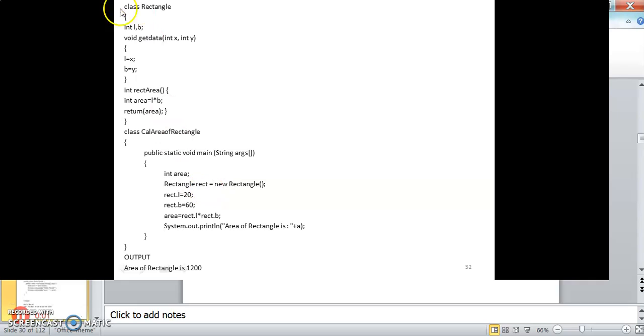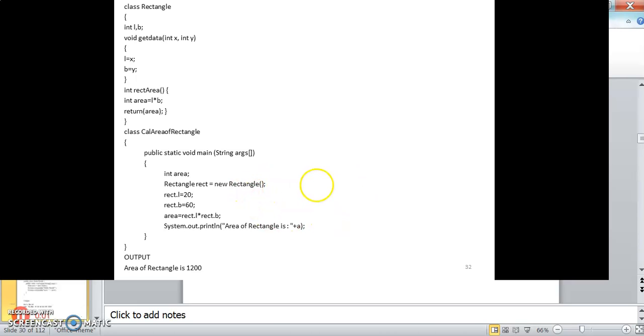I am creating the object of the rectangle class. And then using this object I am accessing L and B, and I am assigning them as 20 and 60. Now I am multiplying rectangle dot length and rectangle dot breadth, and I am storing it in the variable area, and then I am retrieving the area of the rectangle as area.